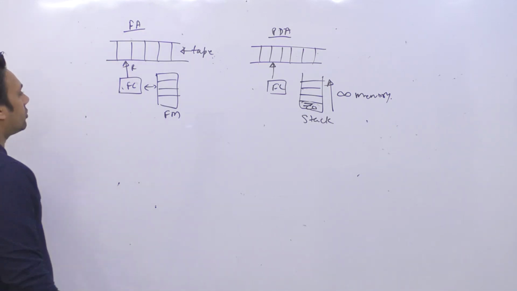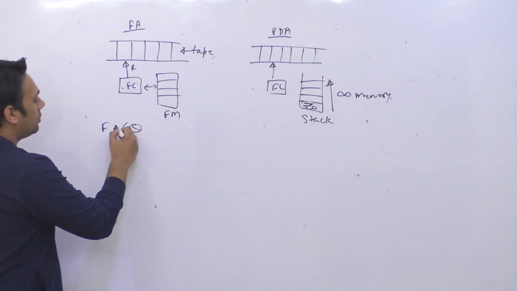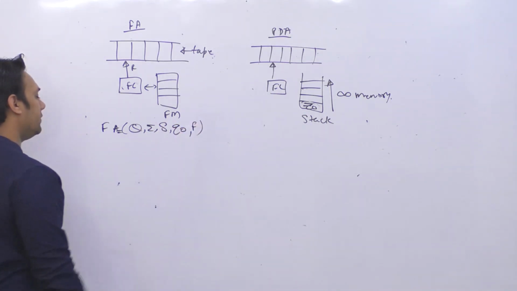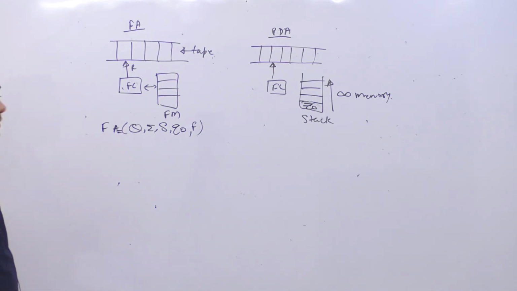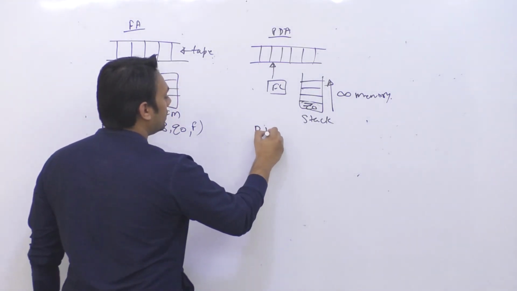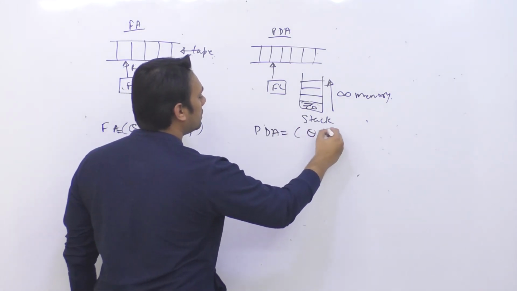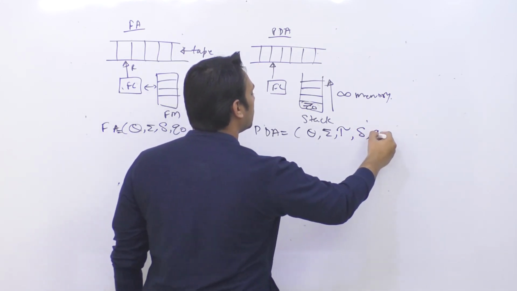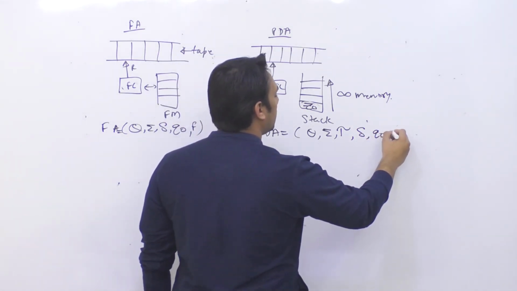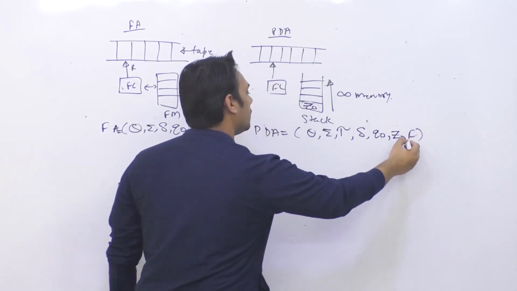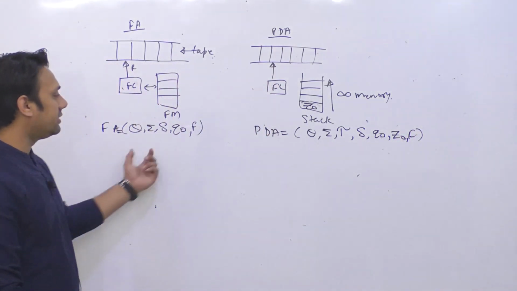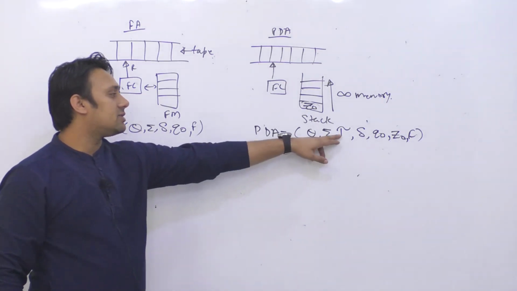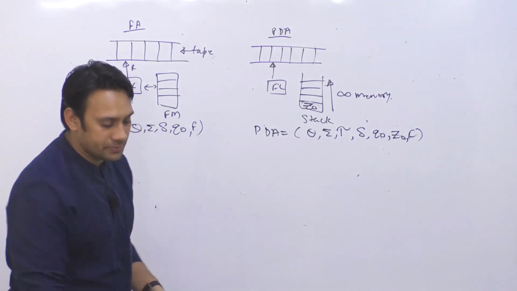So the definition of finite automata is Q, summation, delta, Q0 and F. This is the definition of finite automata. In case of pushdown automata, the definition is like this: Q, summation, tau, delta, Q0, Z0 and F. So you can clearly see between these two definitions we got two more extra symbols. First symbol is tau and second symbol is your Z0.